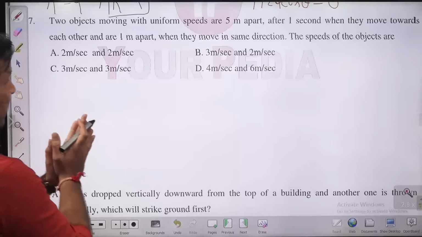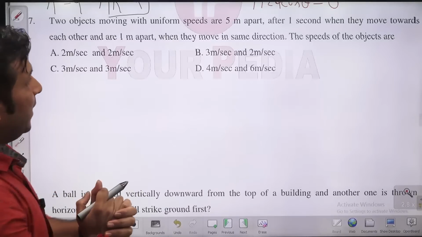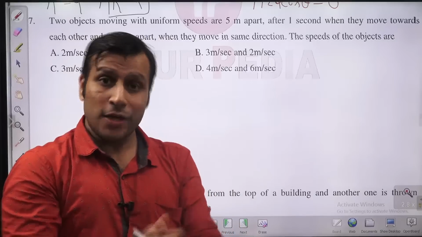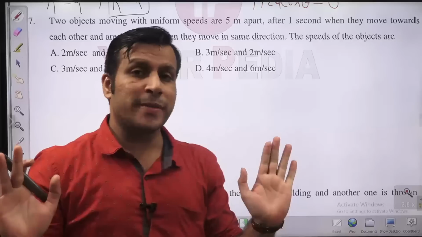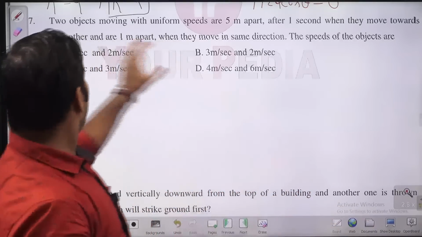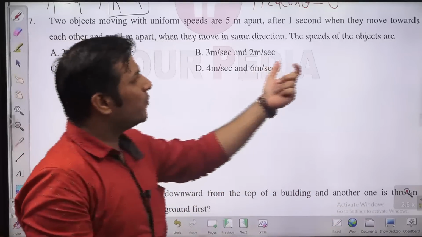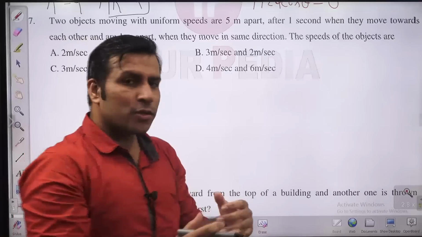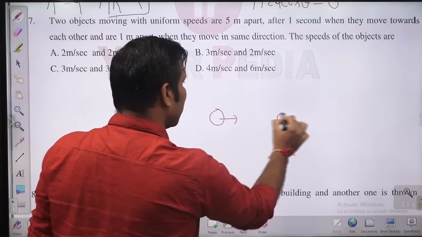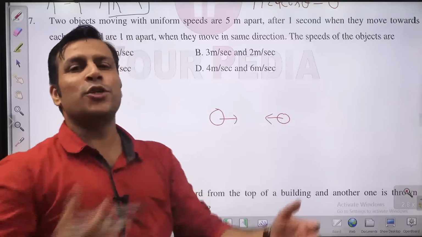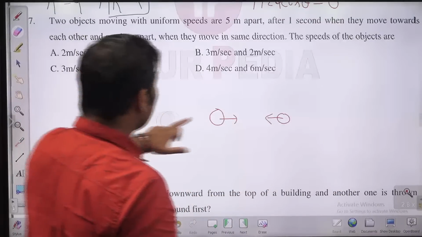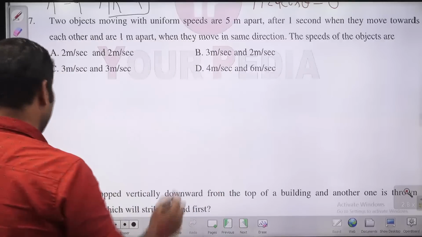There are two objects moving with uniform speed and they are 5 meters apart after 1 second. When they are moving towards each other, that word is confusing. Towards each other means they are moving opposite to each other. They are not moving in the same direction. They are moving opposite to each other because they are at the same distance initially, something like this.